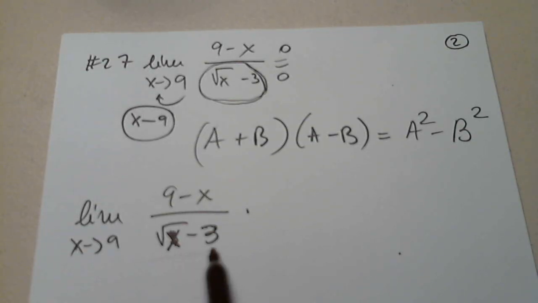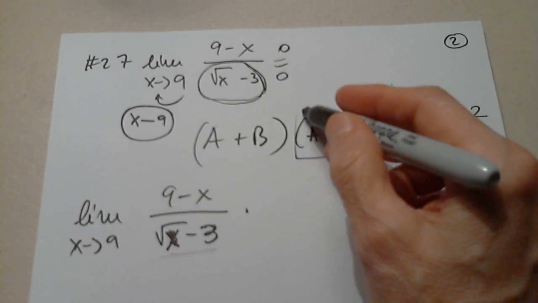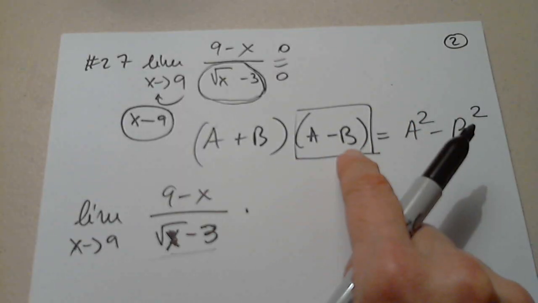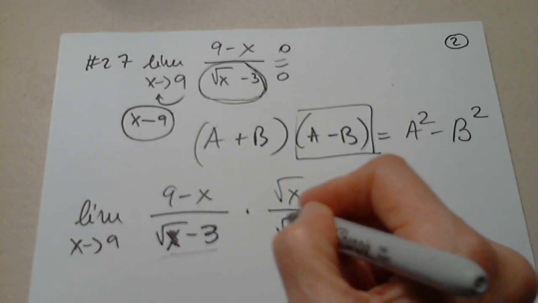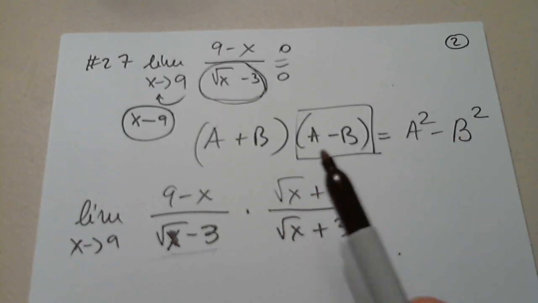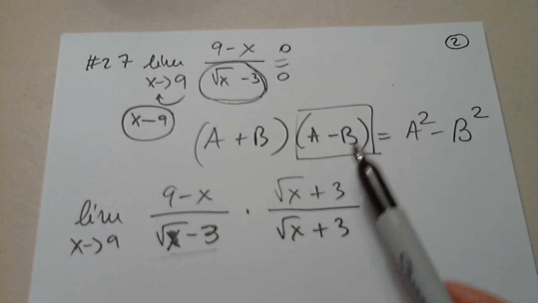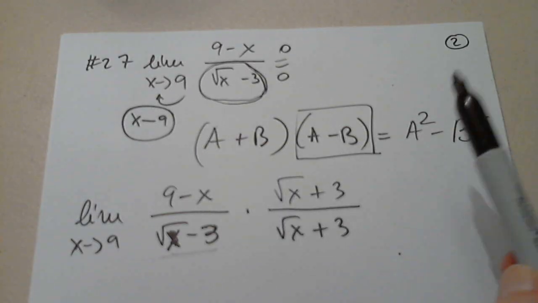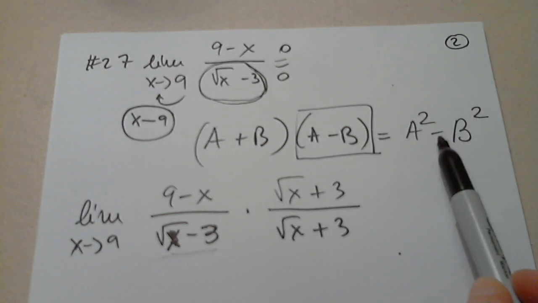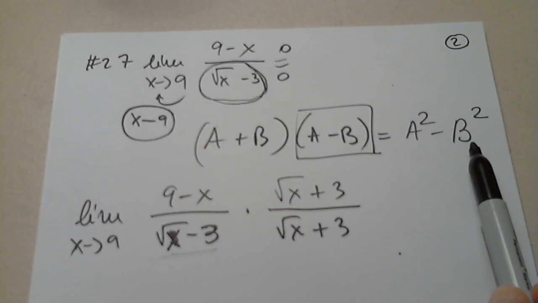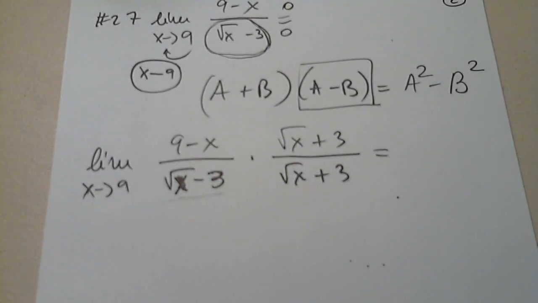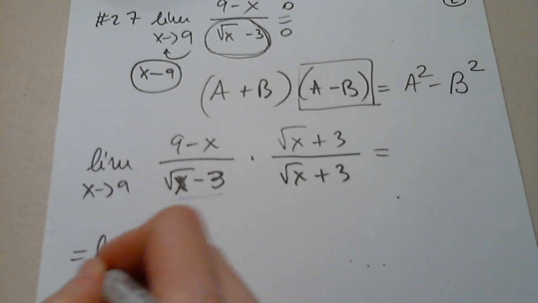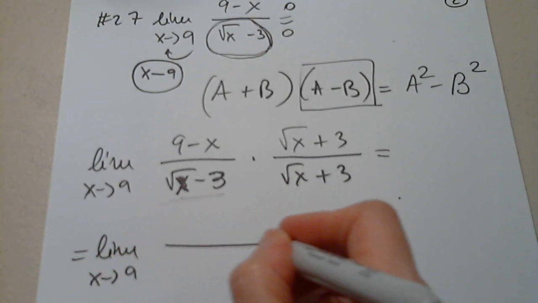So you see, the denominator is basically this piece, the square root of x minus 3. Well, I need to multiply by the square root of x plus 3, because the square root of x minus 3 times the square root of x plus 3 will be the first term squared minus the second term squared. And that's what I want. So this is again limit. Stop me if you have questions, please.